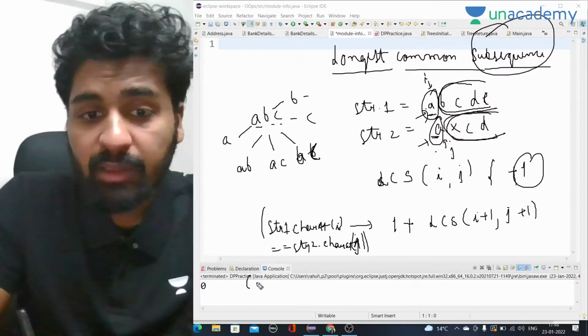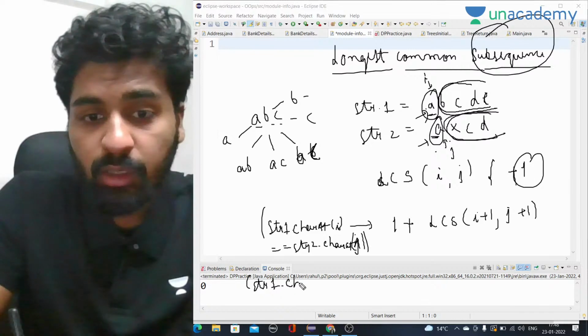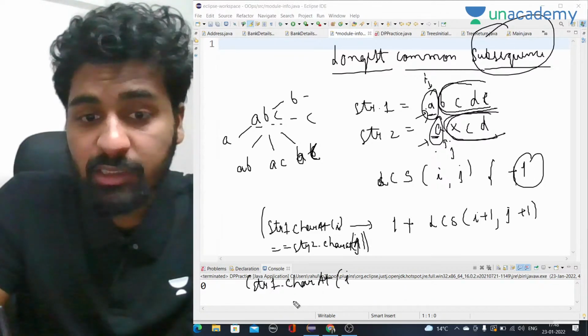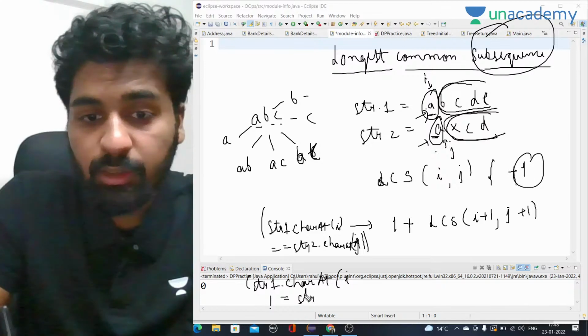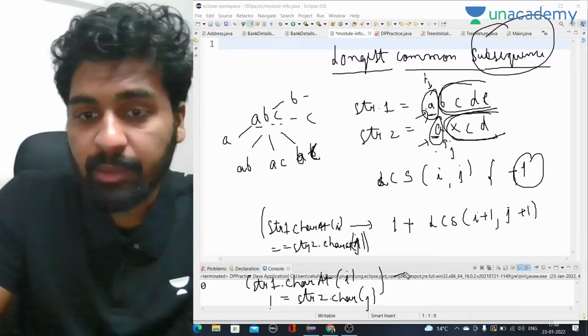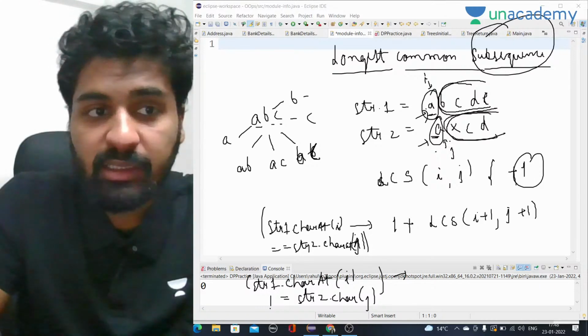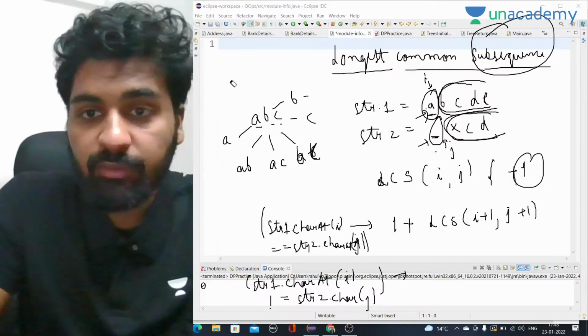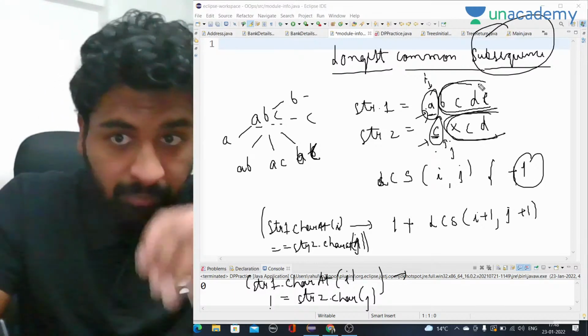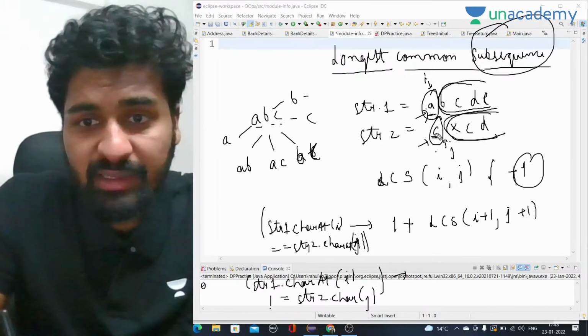Another case can be that str1 caret i is not equal to str2 caret j. That means the first characters are not equal. So in that case, what will happen? Let's say this would have been C. So in this case they are not equal, so either we will find the answer by ignoring this C.